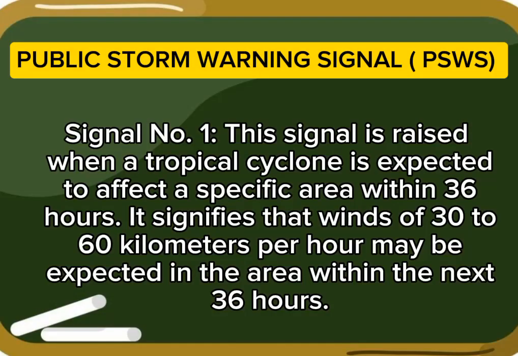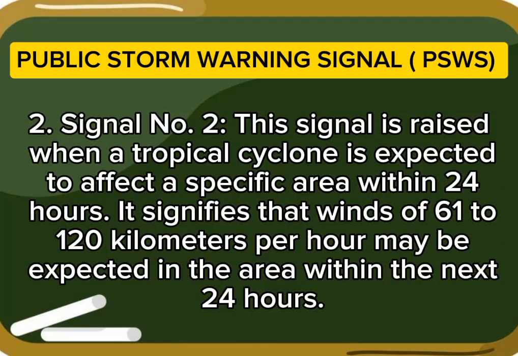1. Signal number 1. The signal is raised when a tropical cyclone is expected to affect a specific area within 36 hours. It signifies that winds of 30 to 60 kilometers per hour may be expected in the area within the next 36 hours. 2. Signal number 2. The signal is raised when a tropical cyclone is expected to affect a specific area within 24 hours. It signifies that winds of 61 to 120 kilometers per hour may be expected in the area within the next 24 hours.